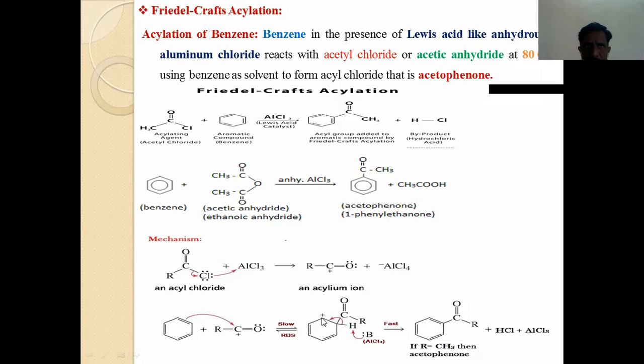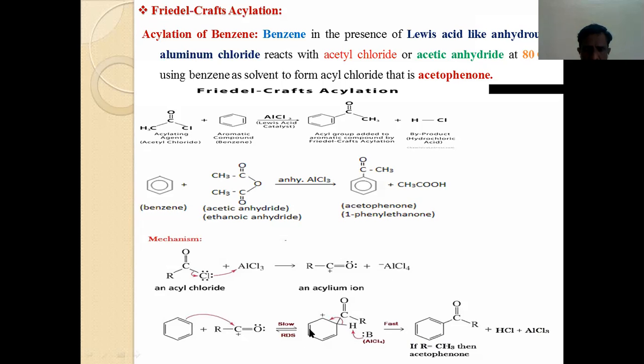Now positive charge is here, and now in the second step, as already shown in the last slide, there is elimination of hydrogen. Who eliminates this hydrogen? A base eliminates the hydrogen. Who is the base? AlCl4, which is prepared in the first step. This AlCl4 is used here, acting as a base to abstract the proton from the ring carbon atom. This H goes to AlCl4, and the bond between the ring carbon and hydrogen shifts here and a new bond is formed.